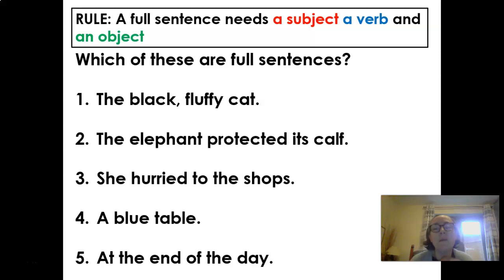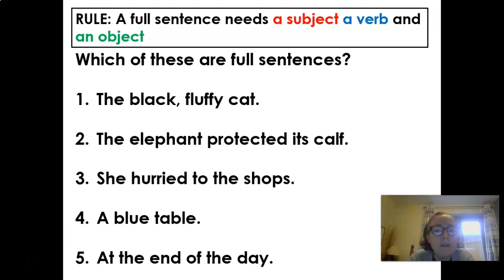So, guys, the beginning of sentence control then is this question: what actually is a sentence? And if we're saying that sentence control is about complete ideas, we're going to do some activities today to secure our ability to identify what a full sentence is, so that when we're looking at our own work, we can say, yeah, that's a complete idea, that's a complete sentence. So a full sentence needs a subject, verb, and an object. So if we look at 5 sentences or 5 non-sentences, we're going to work out which of these has a subject, verb, and object, and which of these doesn't.